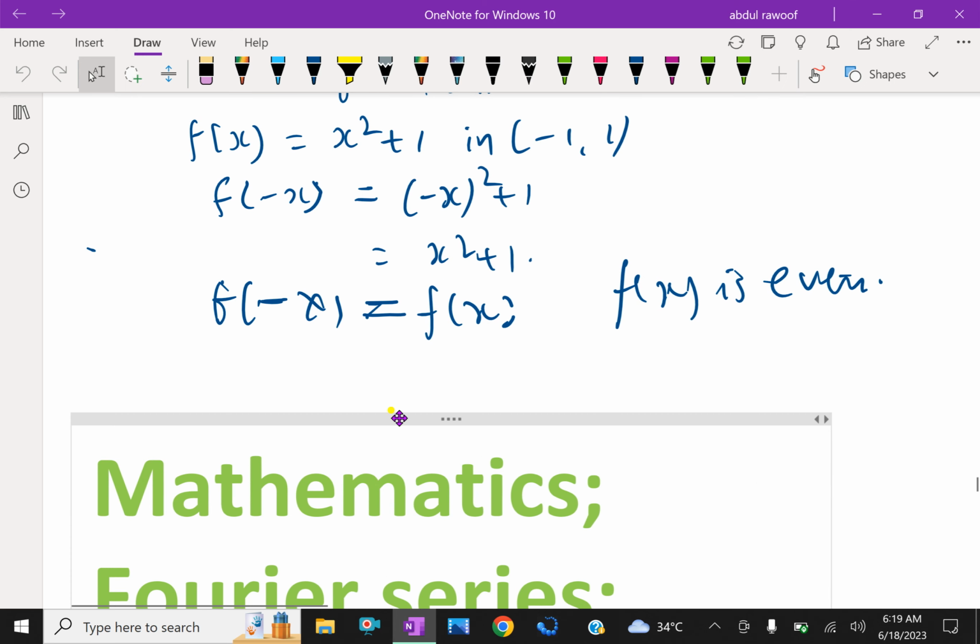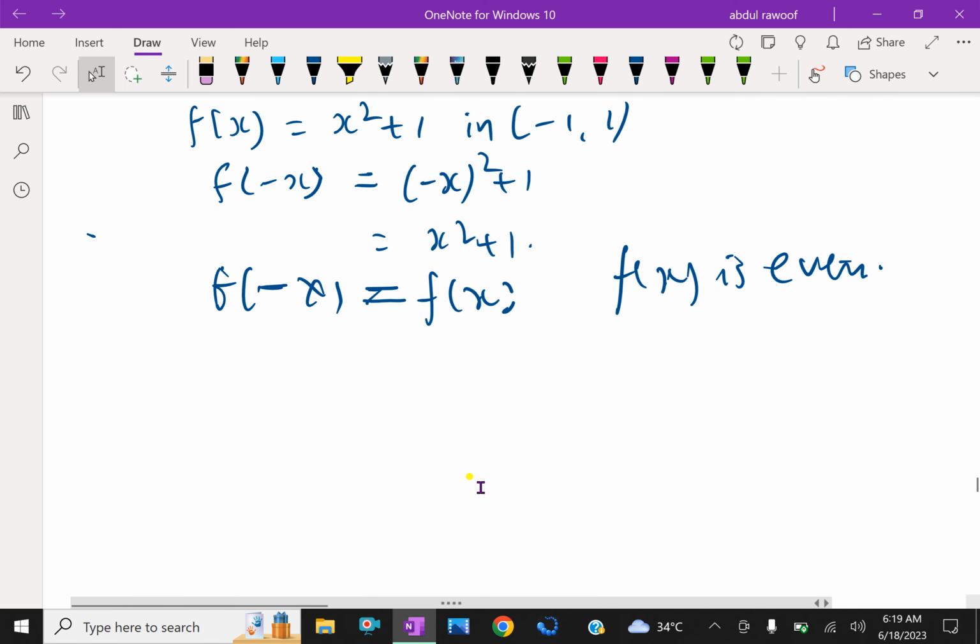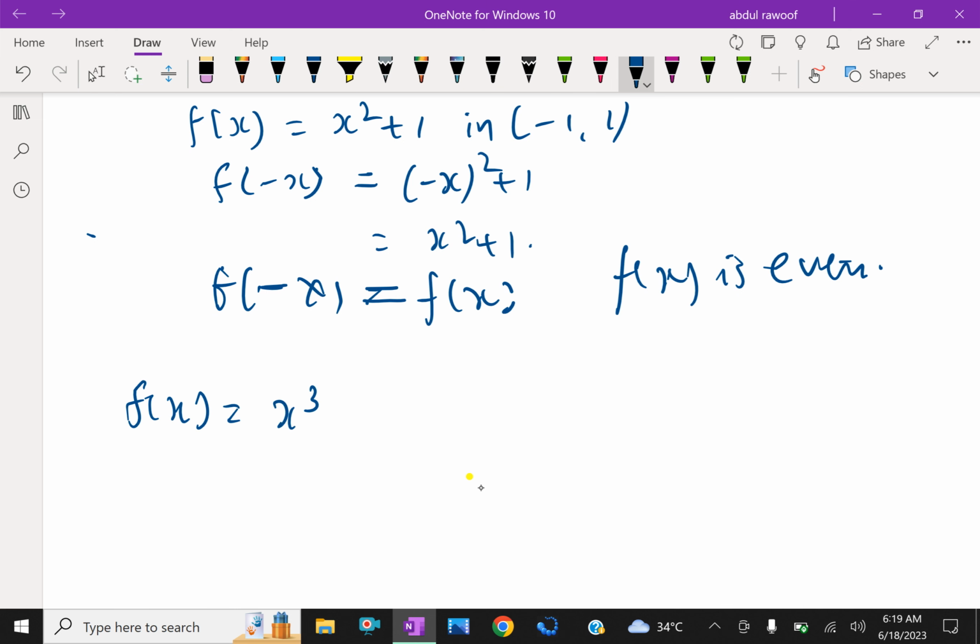Now further, one more: f of x equals, suppose, x cube with the limits minus 1 to 1. Now we'll check whether it is an even or odd function.